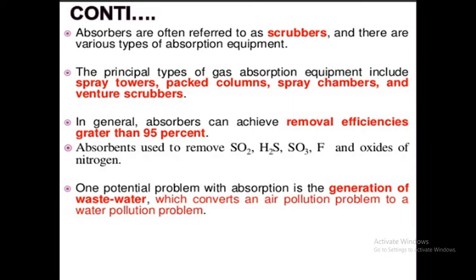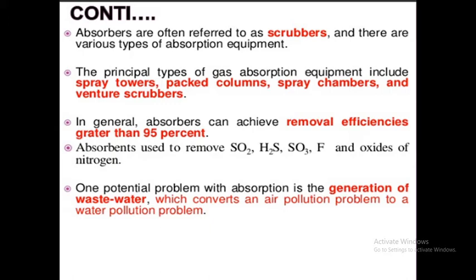The components absorbed or removed with the help of the absorbent are sulfur dioxide, hydrogen sulfide, sulfur trioxide, fluoride and oxides of nitrogen. These components are removed or absorbed by various absorbents.